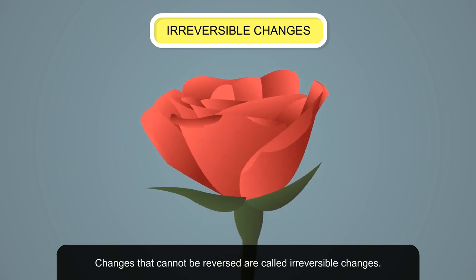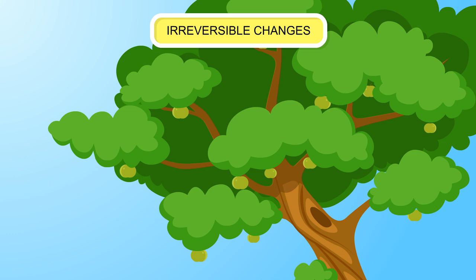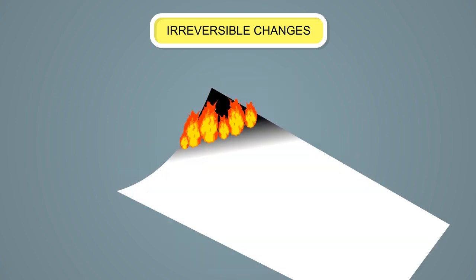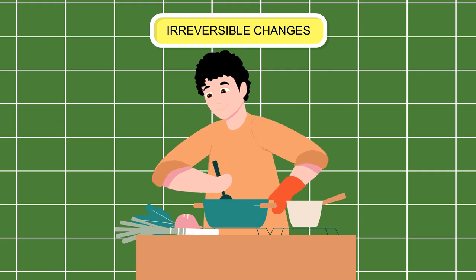However, not all changes can be reversed. Changes that cannot be reversed are called irreversible changes. Examples of irreversible changes are the ripening of fruits, blooming of a flower, curdling of milk, burning of paper, and cooking of food.